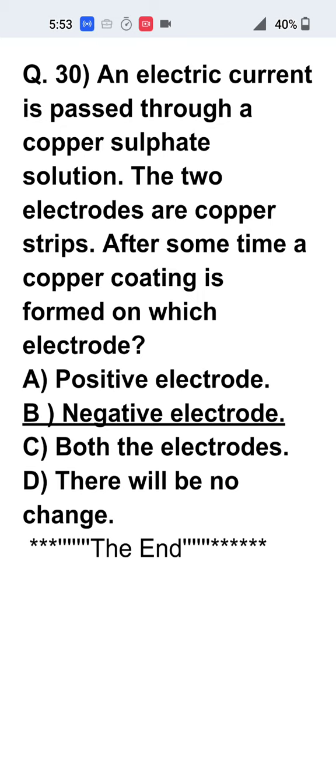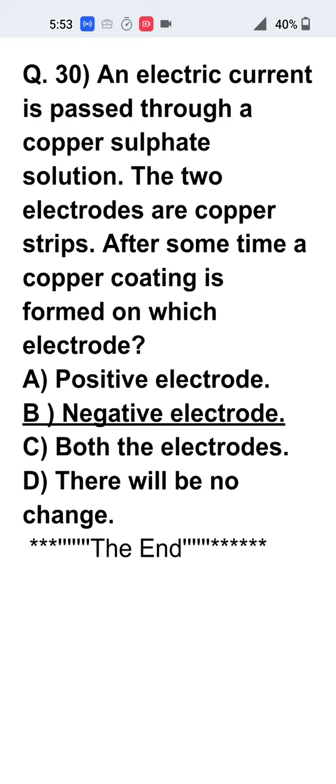There is a reason that copper being a metal, it loses electrons, and from the anode the copper ions will move into the solution and get attracted towards the cathode because the cathode is rich in electrons. So positively charged ions of copper will go and get deposited on the cathode, that is the negative electrode. So you should know that non-metals always get attracted towards the positive and metals will be attracted towards the negative electrode.